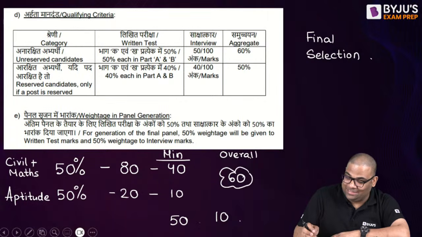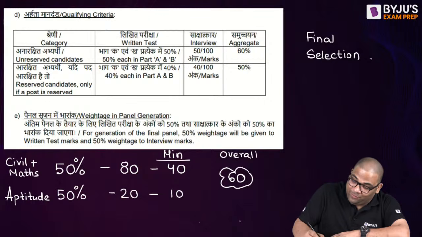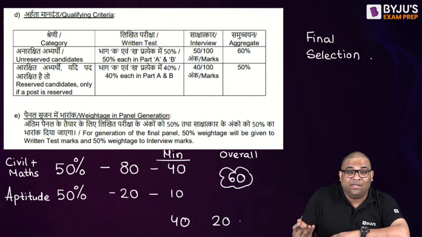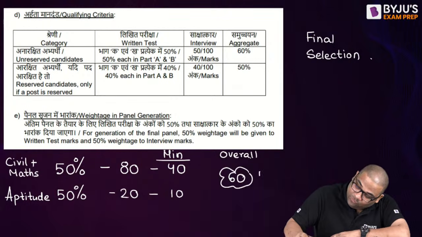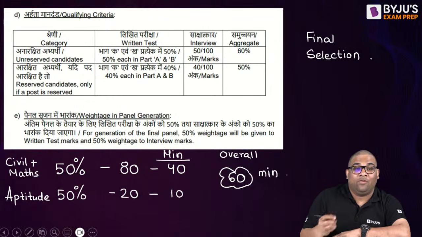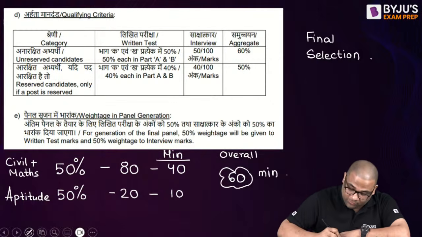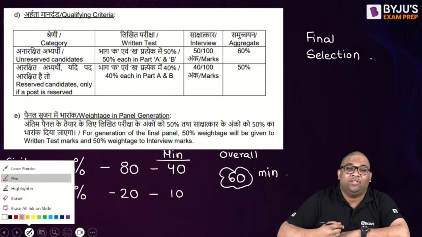Like this you can say. Or if you score 40 in civil, then you have to score 20 plus in aptitude. Understood. That is the minimum. So this is what you have to score for consideration, and for interview also you have to score minimum 50 for final consideration.